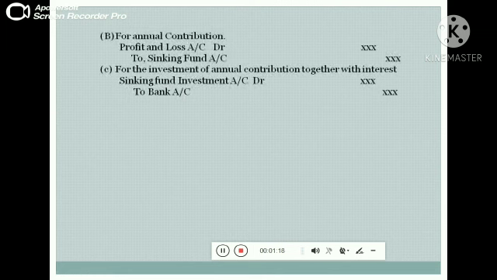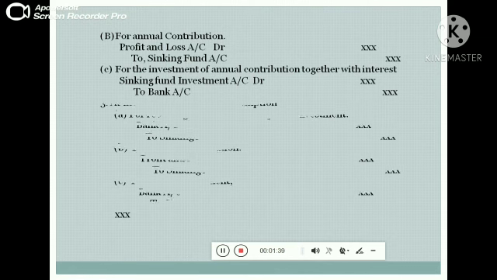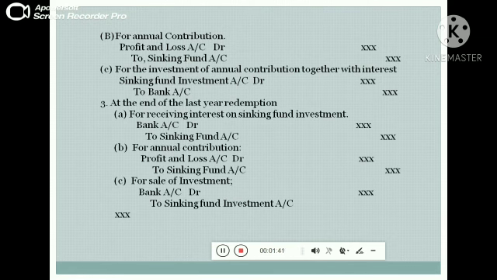The next one is for annual contribution, profit and loss account debit to sinking fund account. It means the sinking fund account should be credited. For the investment of annual contribution together with interest, sinking fund investment account debited to bank account.